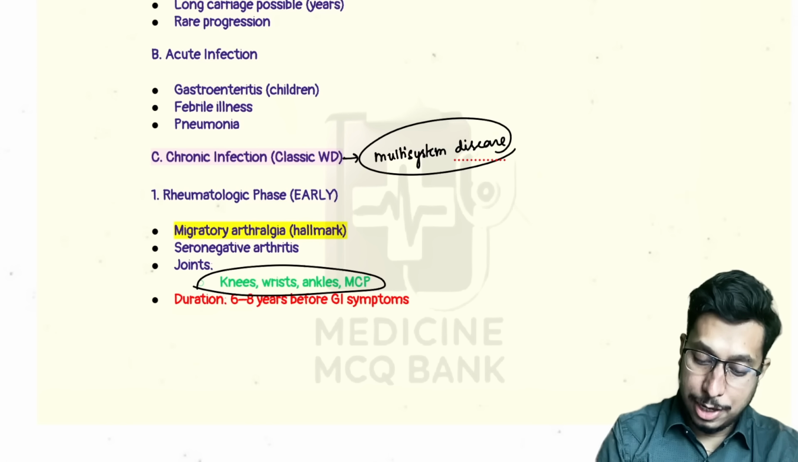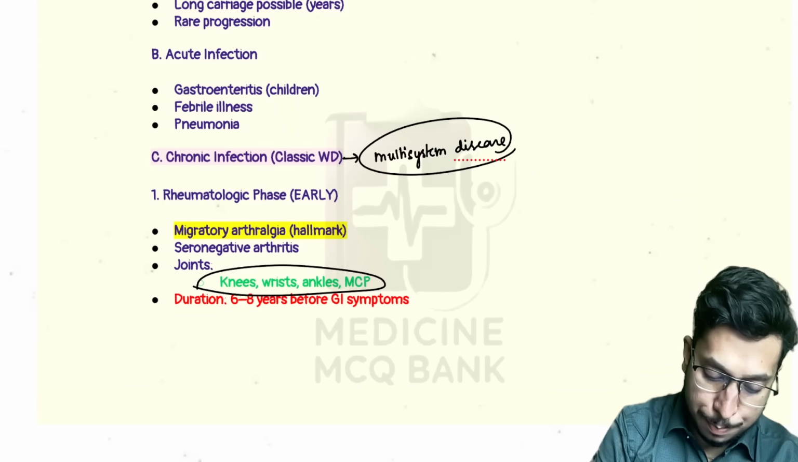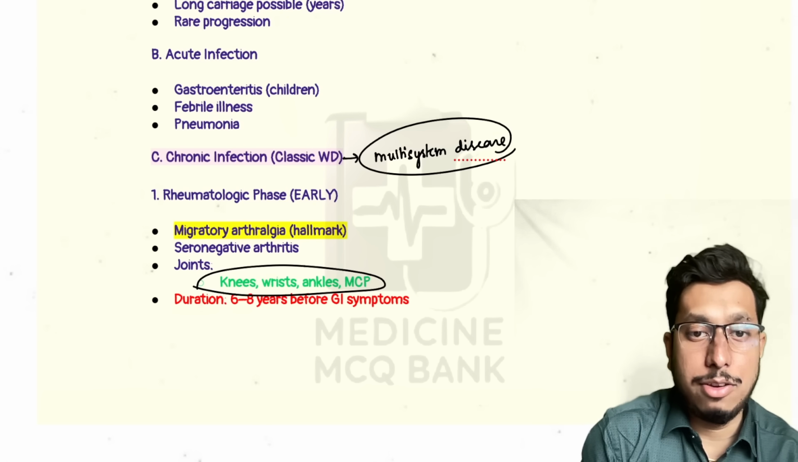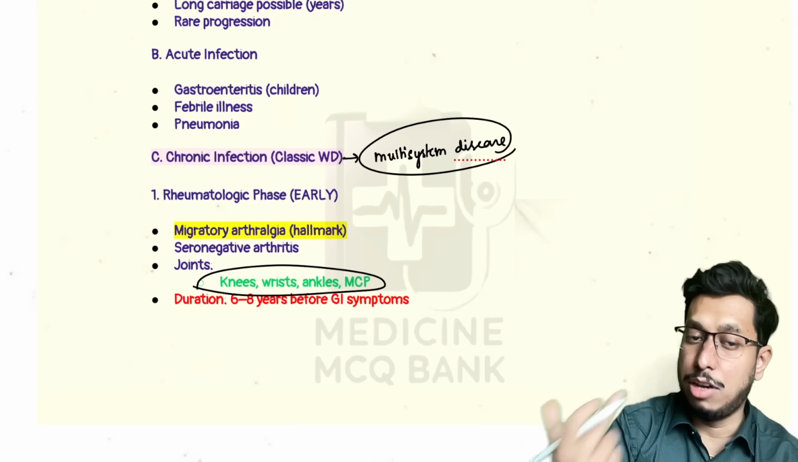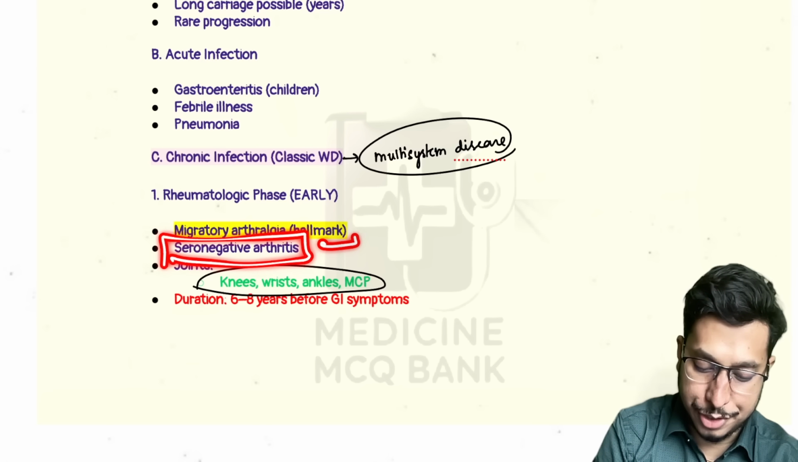A patient presenting with joint pain in the knee, wrist, ankle, and metacarpophalangeal and distal joints, you think it to be RA. You have done RA factor and anti-CCP. Obviously, if it is Whipple's disease, it is going to be negative. At this point, you cannot cross out RA. You label it as seronegative RA and start treatment.